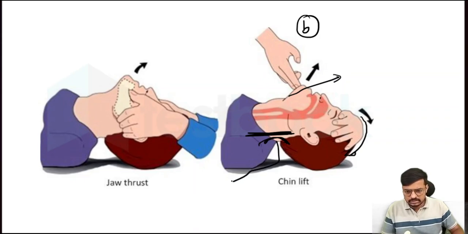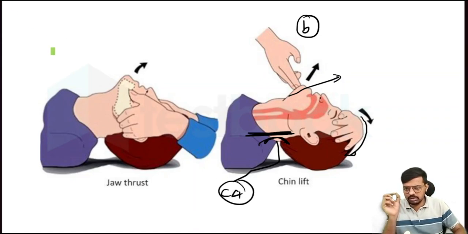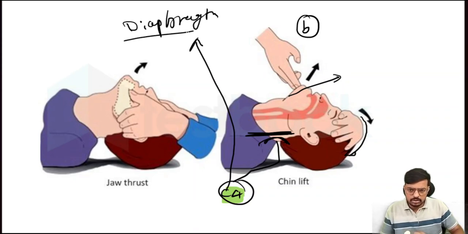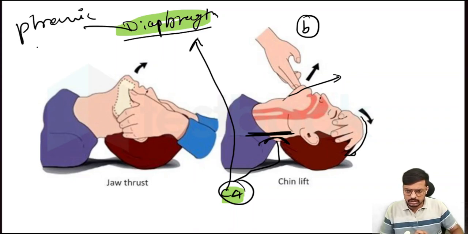So again there may be a chance of creating compression over the C4 nerve. If the patient gets compression over the C4 nerve, there is the cervical spinal nerve which has the direct supply to the diaphragm. The diaphragm is the main muscle of respiration, and it is supplied by the phrenic nerve. Okay, remember the word phrenic nerve.